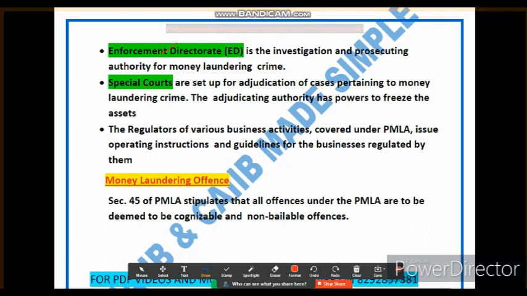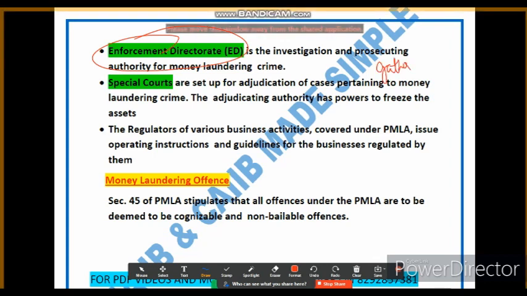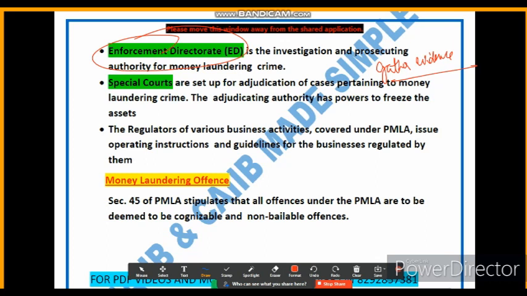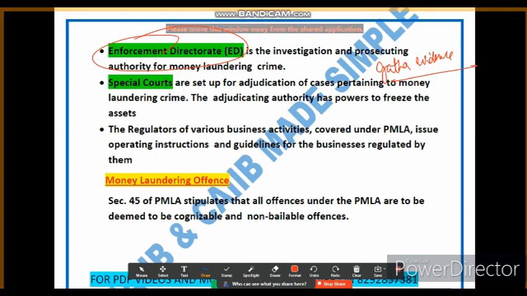So what is the role of ED? Their role is to gather evidence, conduct investigations, and prosecute individuals or entities involved in money laundering activities. Let's take an example to make it more clear. For example, if there is a suspicion of money laundering in a high profile corruption case, the Enforcement Directorate would investigate the financial transactions and pursue legal action against those responsible.